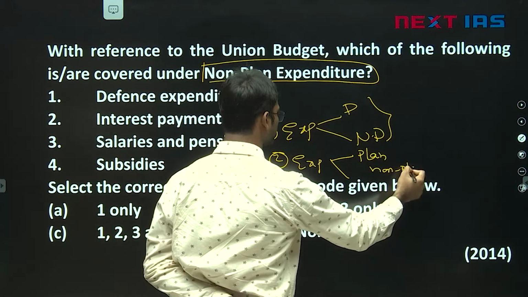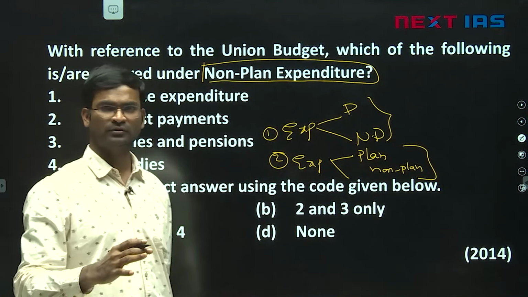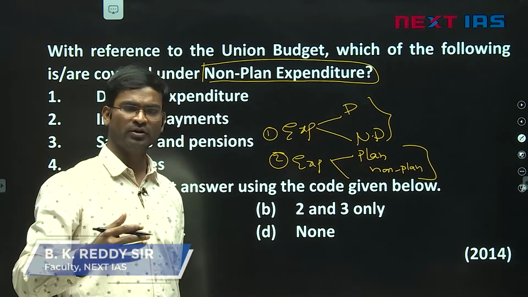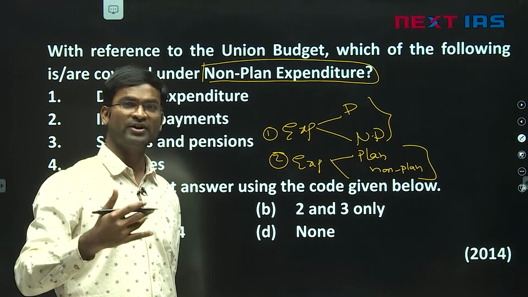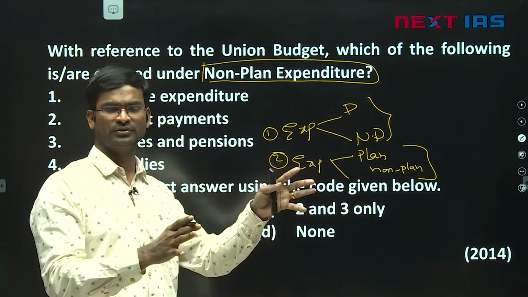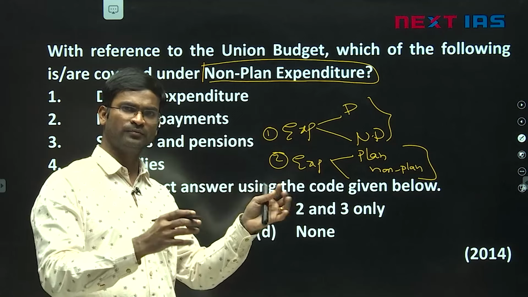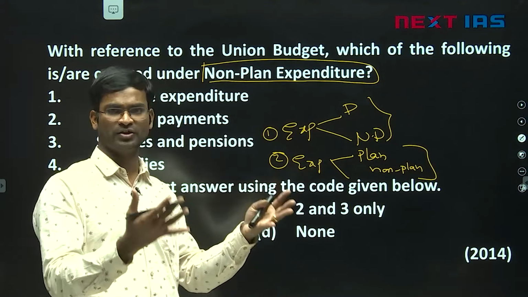non-plan expenditure. See, previously we had five-year plans. When we got independence, we established the Planning Commission of India. It has financial powers. So the Planning Commission made 5-year plans and allocated some funds. Whatever we are spending according to those 5-year plans is plan expenditure.